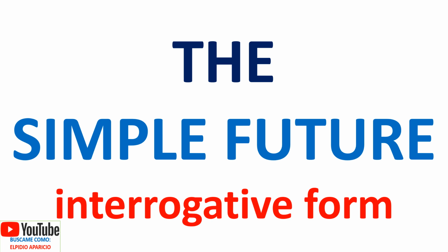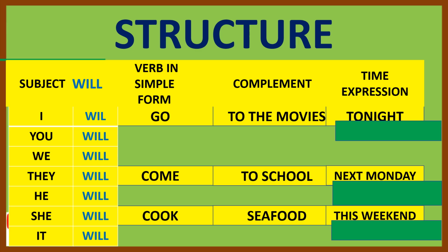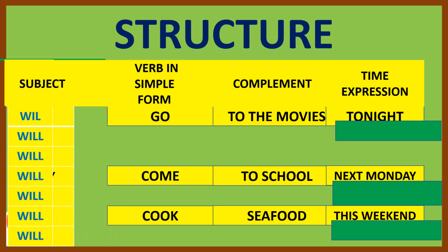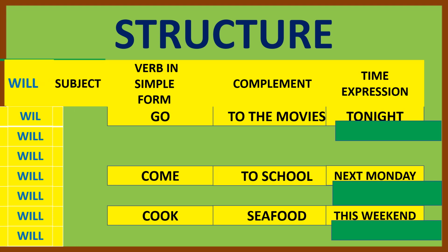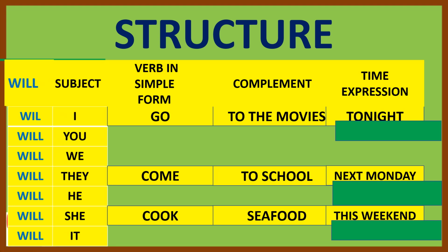Hi everyone, well we are checking the simple future interrogative form. Here we go. Well, we have our sentence in the affirmative form. Okay, what are we going to do to change it to the interrogative? Well, we are going to switch the positions. Will changes to the place of the subject and the subject to the place of will. So that way we will have our sentences.